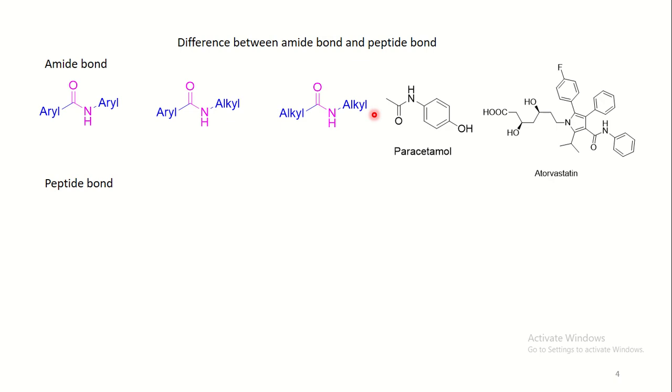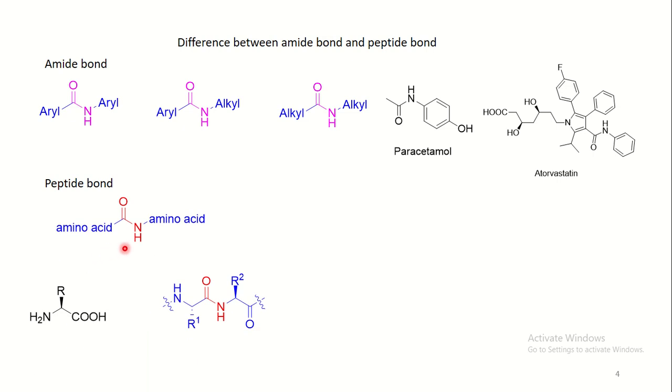For example, you can see paracetamol. You can see an amide bond between an alkyl group as well as an aryl group. Whereas this is atorvastatin, a medicinally important compound where you can see the amide bond between two aryl groups.